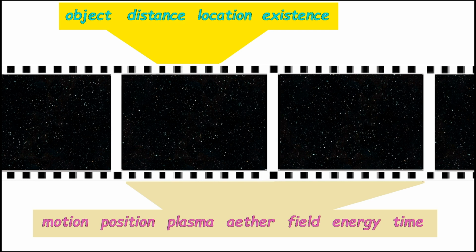Well, we try to make sure that we understand the static concepts and separate them from the dynamic concepts. All dynamic concepts require at least 2 frames of the movie, okay? So static concepts, 1 frame. Dynamic concepts require at least 2 because you're talking about motion. Motion is what? 2 locations or more of an object, 2 frames of the universal movie. All the others, the yellow ones on the top, object, distance, location, and existence, they do not require 2 frames of the movie. Okay, so this is a useful tool to separate static from dynamic concepts.